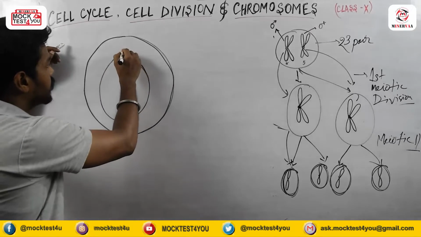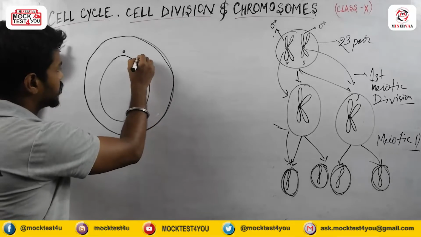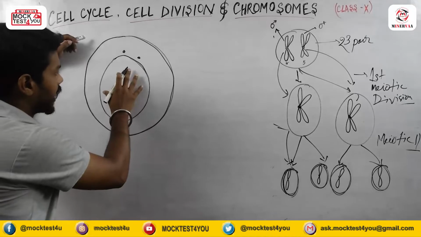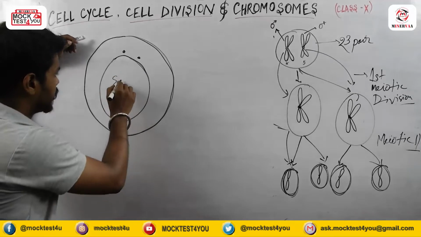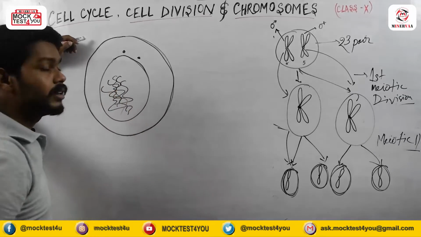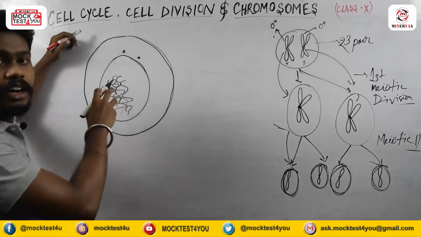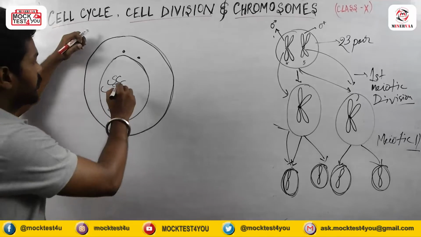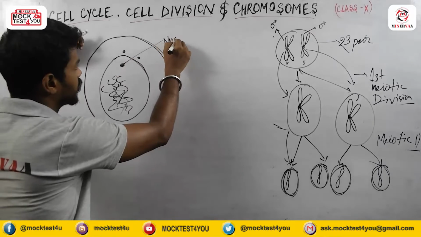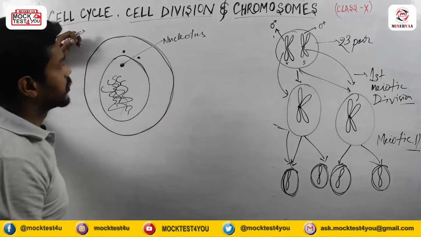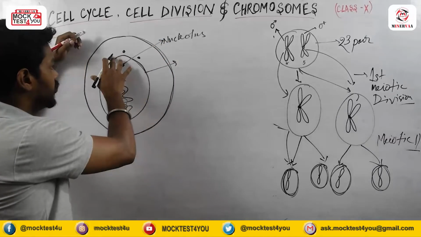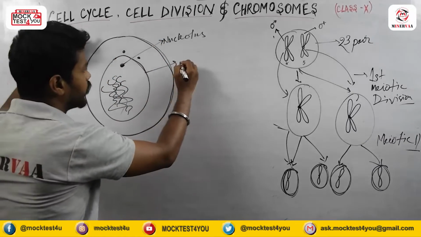So I'm drawing the centrosome. The centrosome will be in this position. Inside the nucleus there is this type of thread-like structure, which we call chromatin fiber. That is genetic material, meaning the chromosomes are unfolded in this case. The nucleolus is also present, and this is the nuclear membrane, the cover of the nucleus.